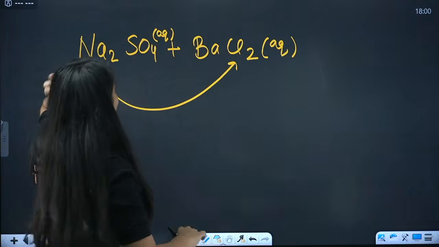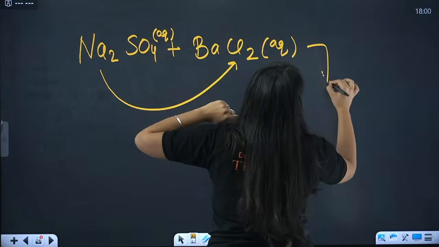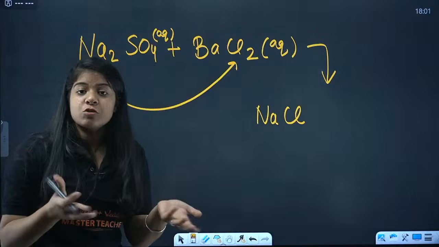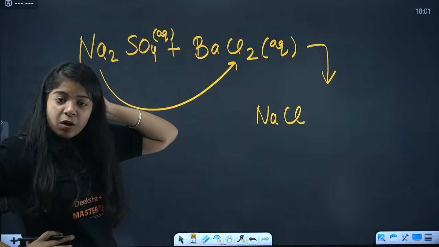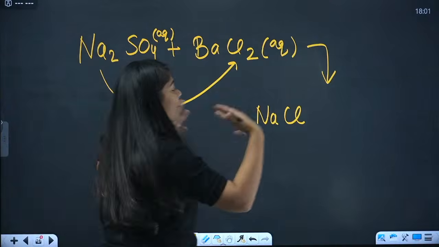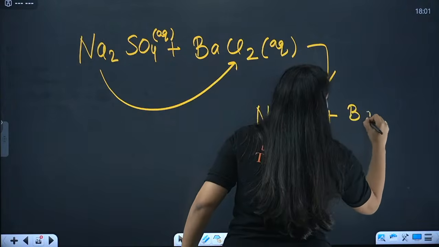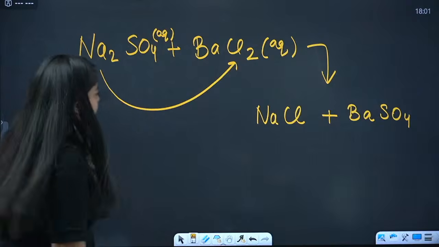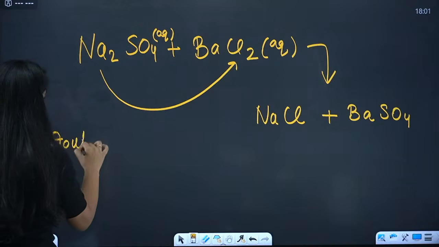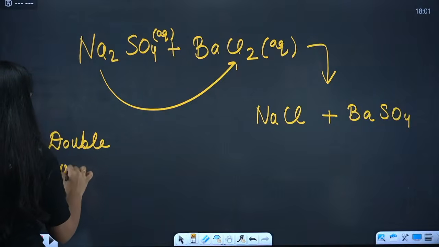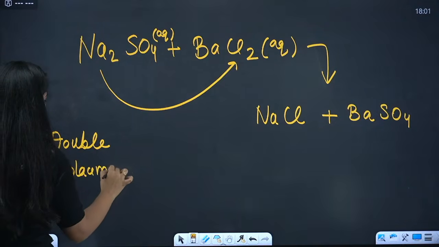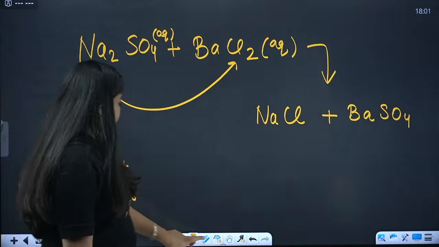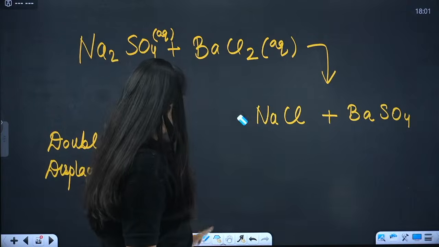Okay, so this is NaCl. It becomes NaCl. Right? Cl goes with Na. So SO4 and Ba are alone now. So they're like, okay, we can be friends. So one more bond becomes, that is BaSO4. Now can you balance this equation? Understood? This is what? This is double displacement reaction. This is double displacement reaction. Done? And can you balance this equation now?